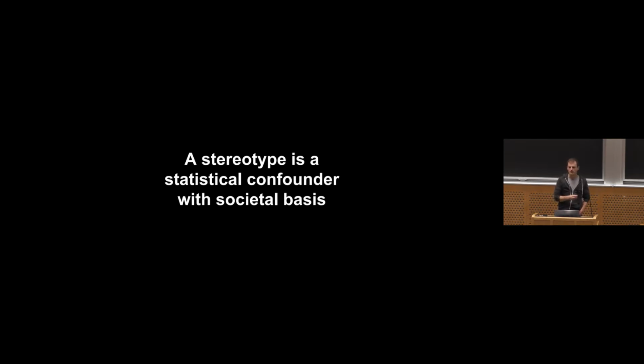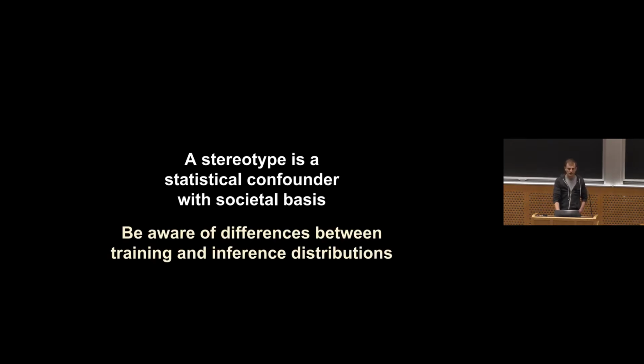But when we think of things like internet connectivity or other societally based factors, I think that paying attention to questions of, do we have confounders in our data? Are they being picked up by our models? is incredibly important. So if you take away nothing else from this short talk, I hope you take away a caution to be aware of differences between your training and inference distributions. Ask the question, because statistically, this is not a particularly difficult thing to uncover if you take the time to look.